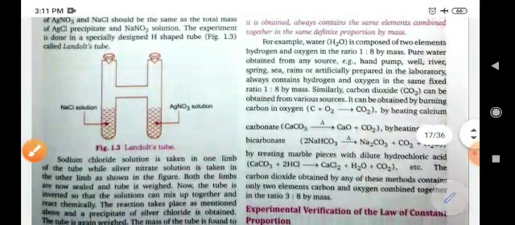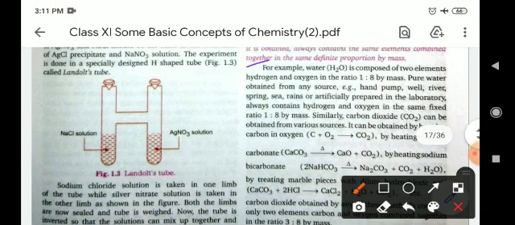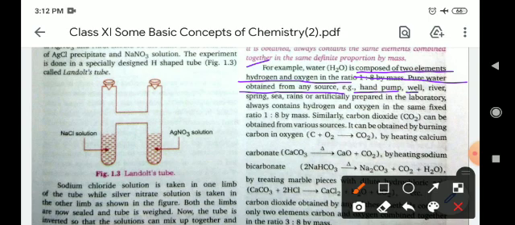Now, for example, water is composed of two elements, hydrogen and oxygen, in the ratio of 1 by 8 by mass. Pure water obtained from any source, for example hand pump, well, rivers, spring, sea, rains, or artificially in the laboratory, always contains hydrogen and oxygen in the same fixed ratio of 1 is to 8 by mass.